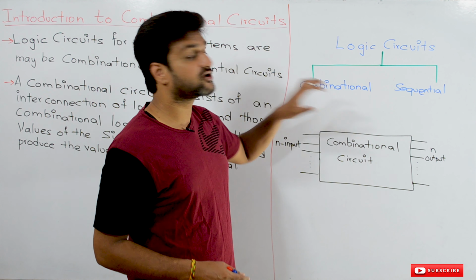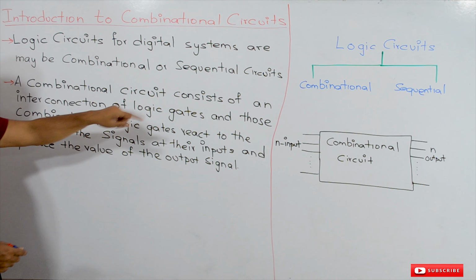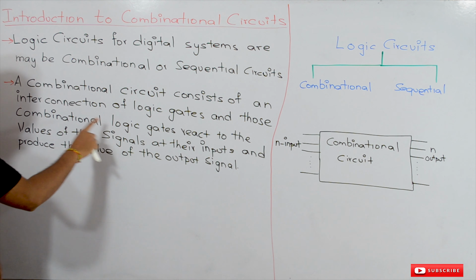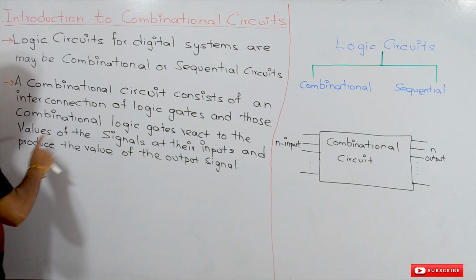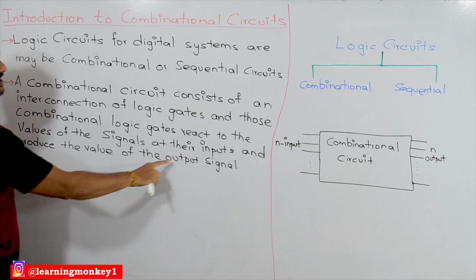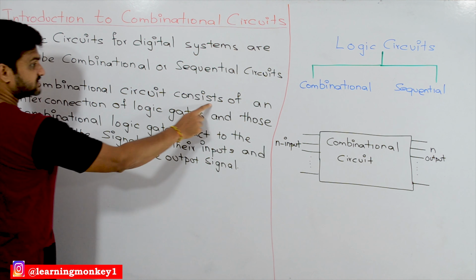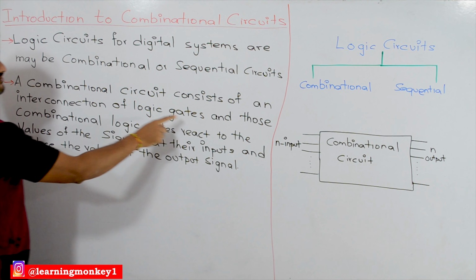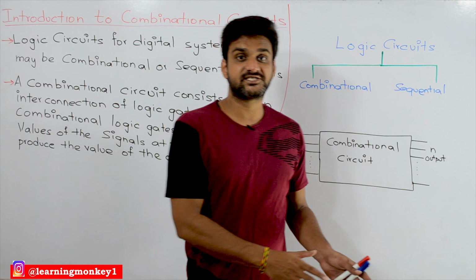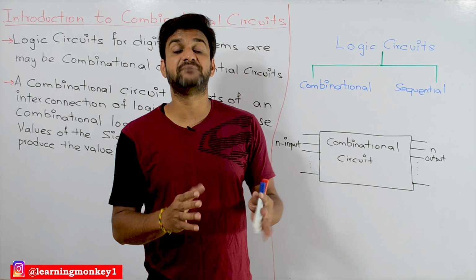So what is meant by a combinational circuit? A combinational circuit consists of interconnection of logic gates, and those logic gates react to the values of signals at their inputs and produce a value of the output signal. What does that mean? A combinational circuit consists of an interconnection of logic gates. In our previous sections like logic gates and Boolean algebra, we have covered different types of logic gates.